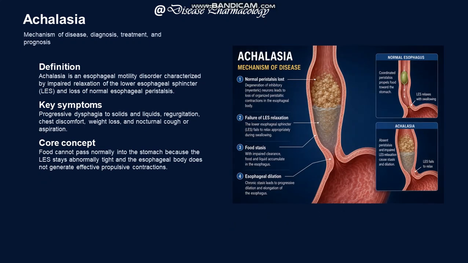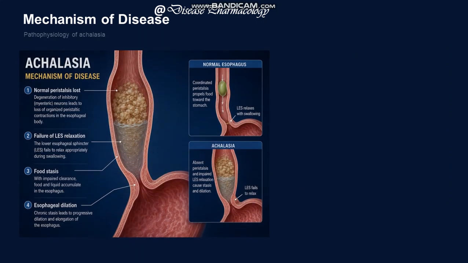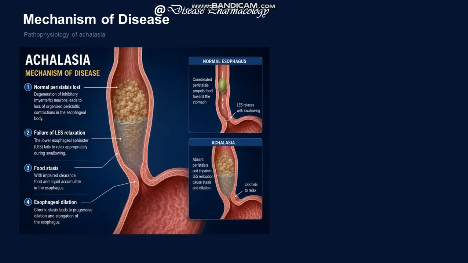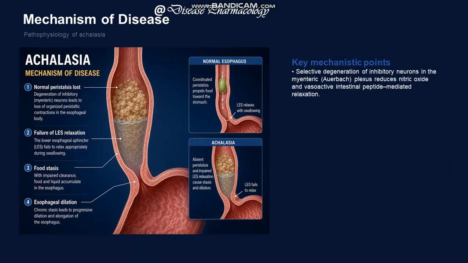That is the image showing the normal peristalsis lost, failure of LES relaxation, food stasis, and esophageal dilation. That is the mechanism. The image showing the mechanism of achalasia. These are the key mechanistic points.